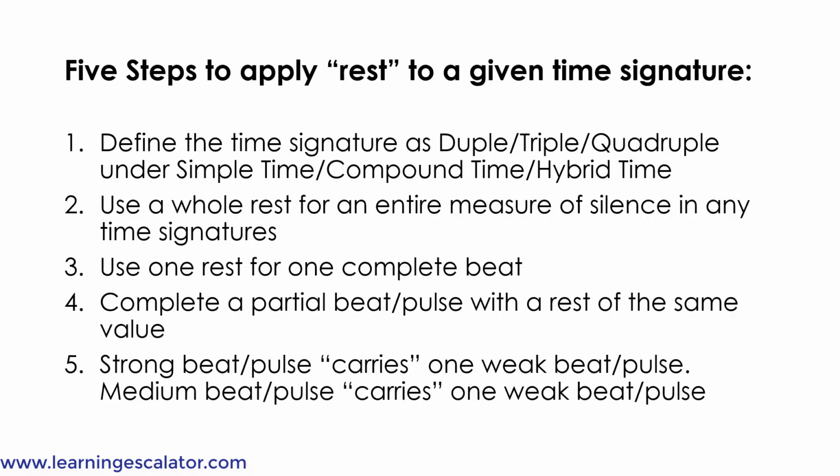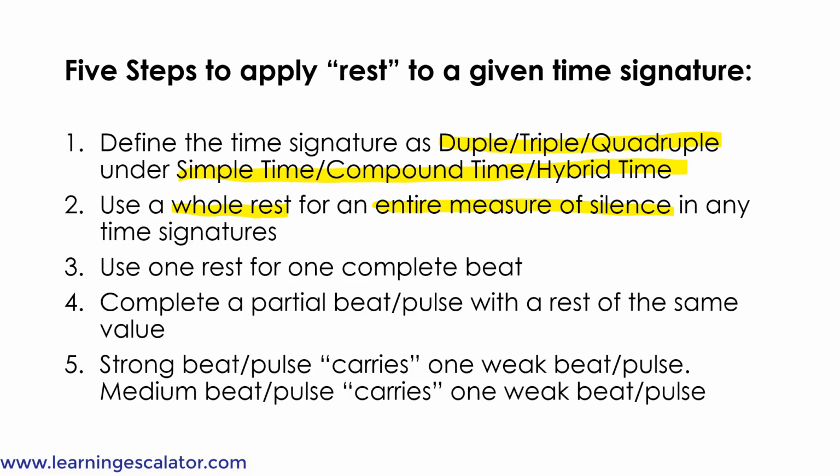5 steps to apply rest to a given time signature. So first you define the time signature as duple, triple, or quadruple under the simple time, compound time, or hybrid time. Then you use a whole rest for an entire measure of silence in any time signature.